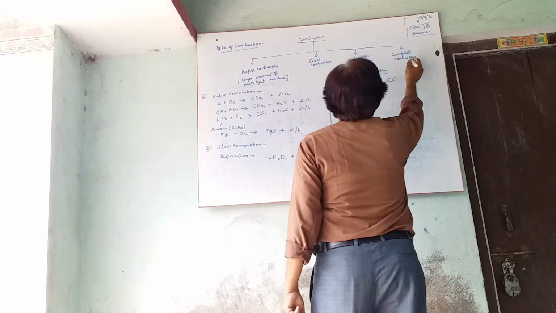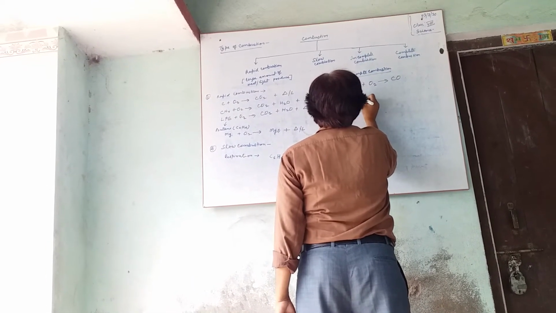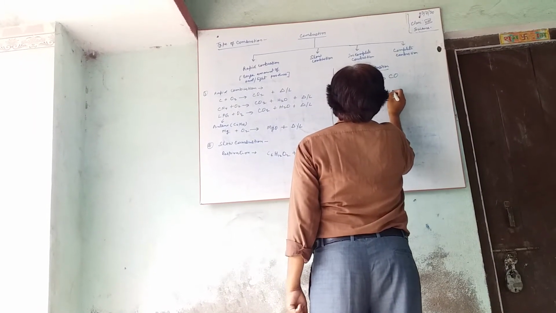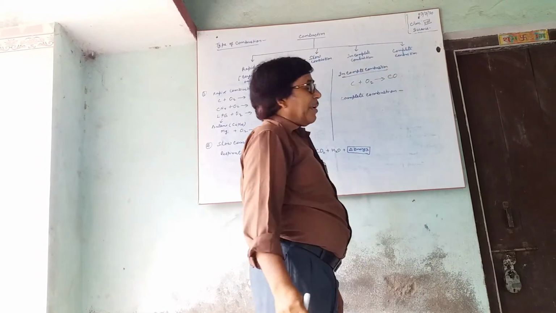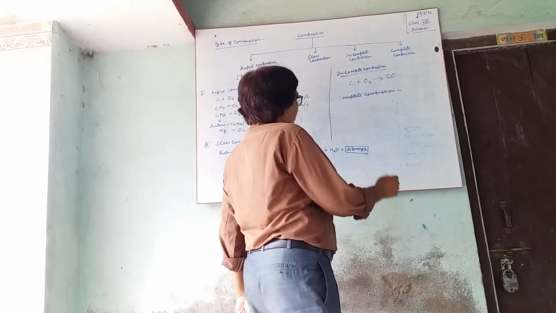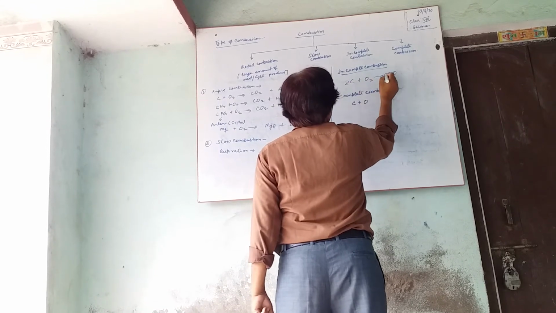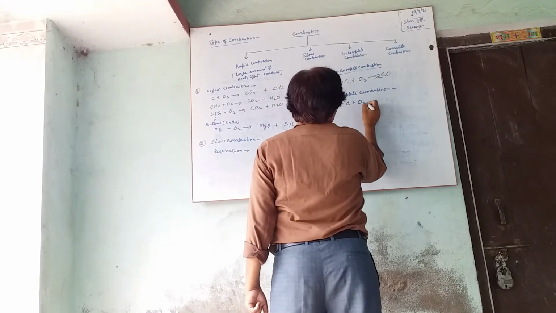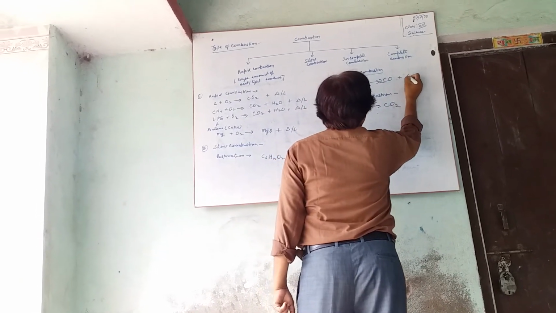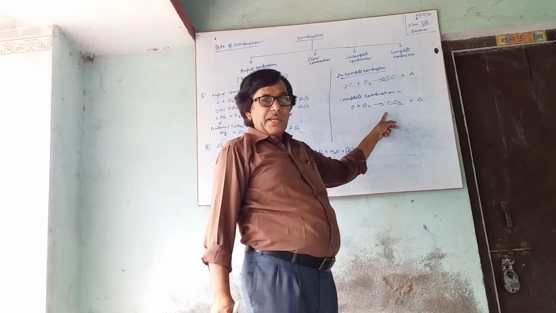Next thing, complete combustion. This type of combustion takes place when a sufficient supply of air is available. That means C plus O2 gives CO2 plus heat. In this type of combustion, the burning is complete.